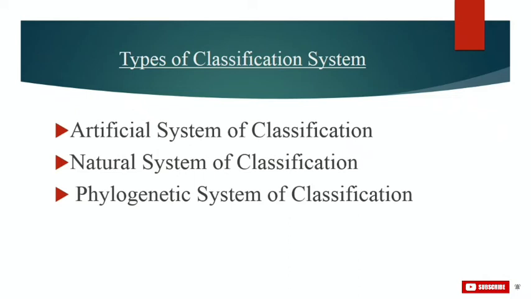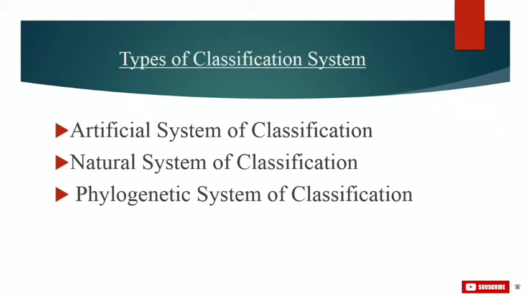And talking about the advantages of this system, families and orders in this system are of small size. So, this is one of the advantages. Then this system is in conformation with the modern views of phylogeny. This system uses information from various sources to solve problems of classification. Such information becomes more important in the absence of supporting fossil evidence.